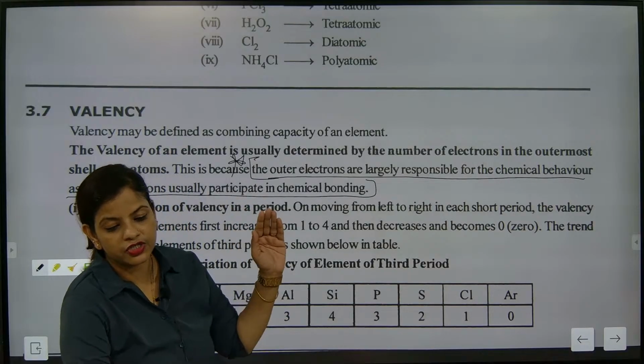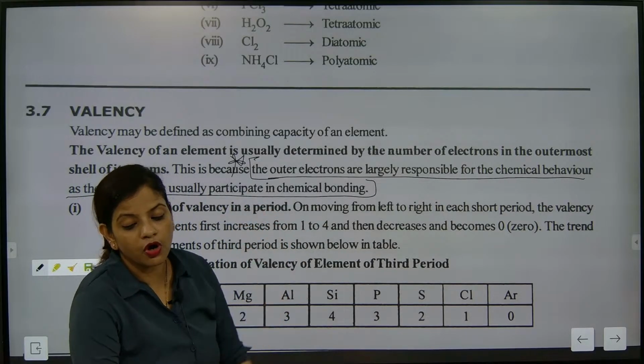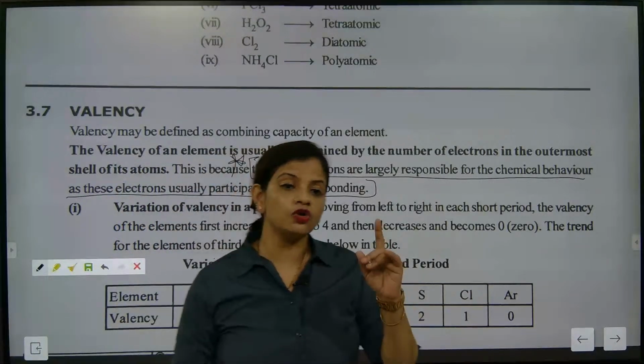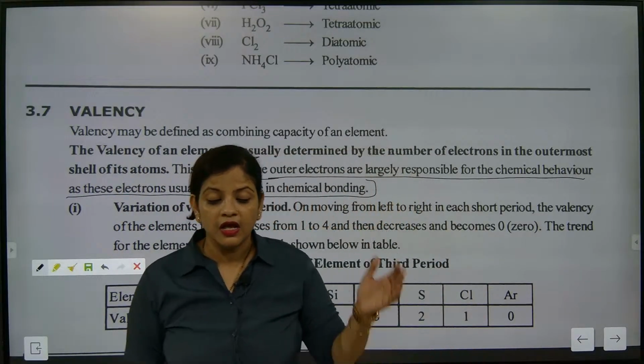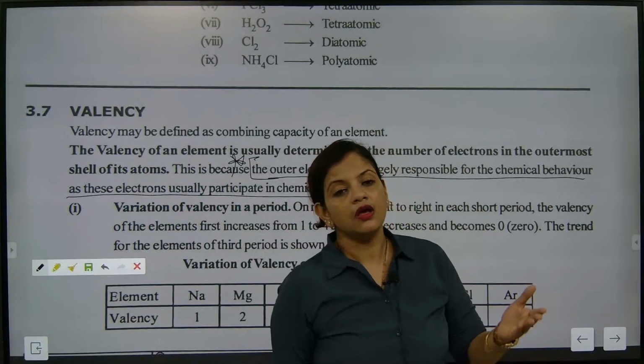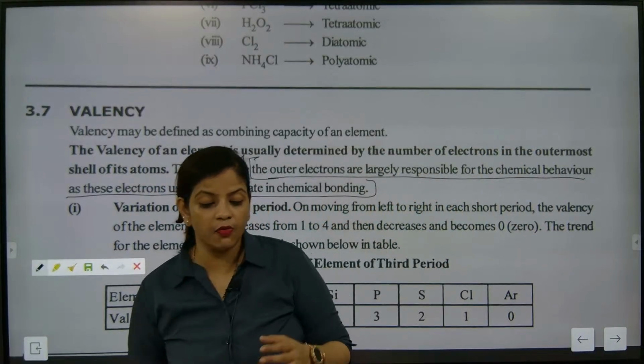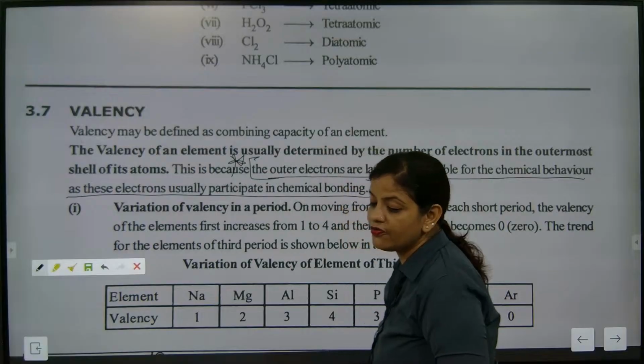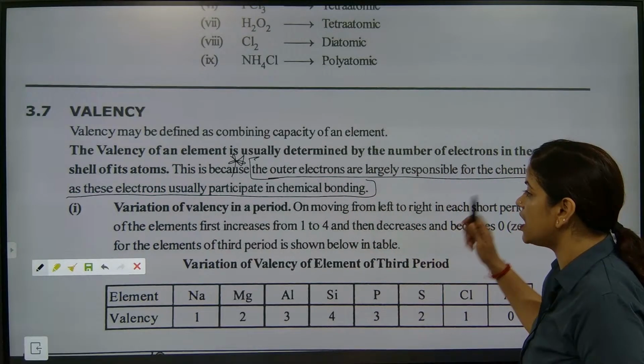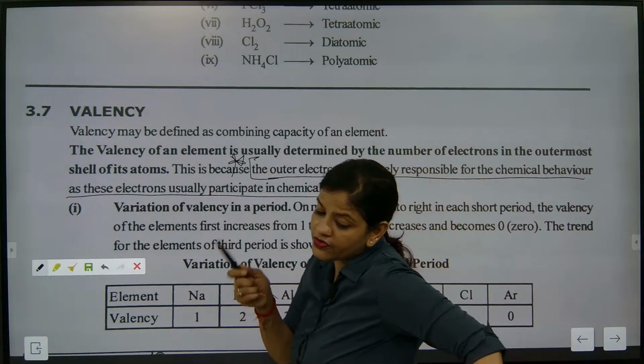I hope you might have understood this one. The outermost orbit is responsible, and the number of electrons there will be responsible for the type of bonding. I'm going to show you in which way they are responsible for chemical bonding. Yes, Beta Tanisha, absolutely correct. It's the electron which is responsible.